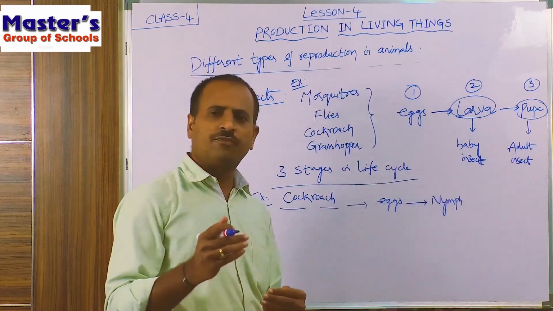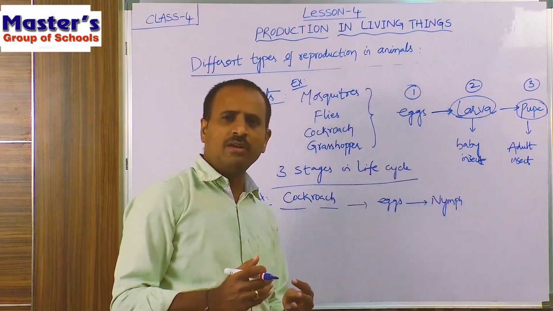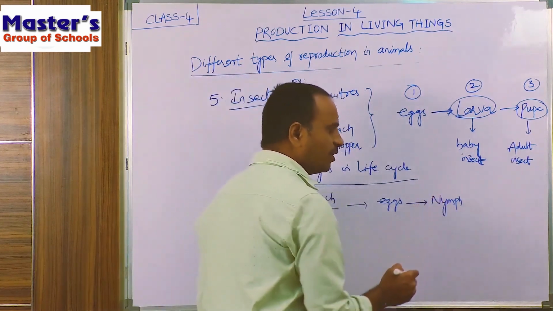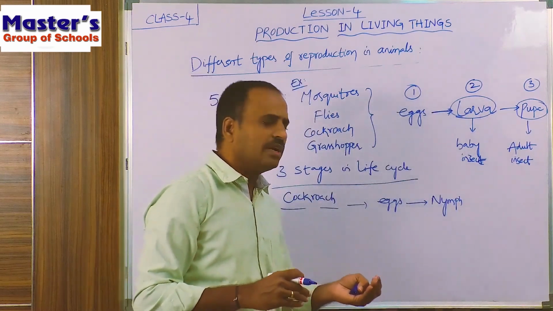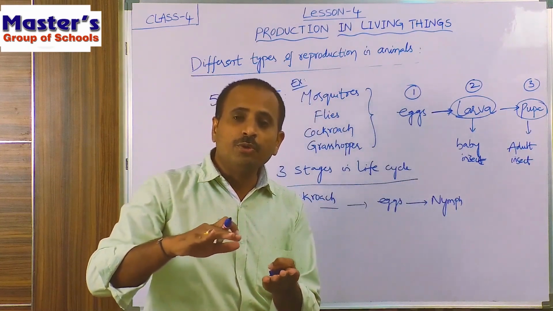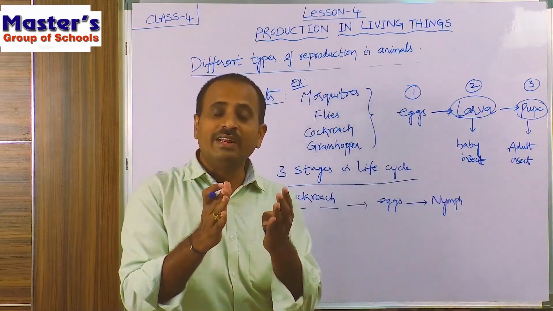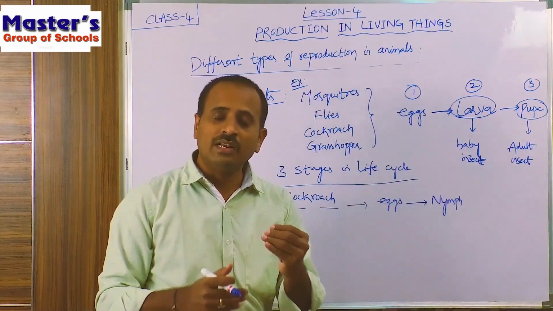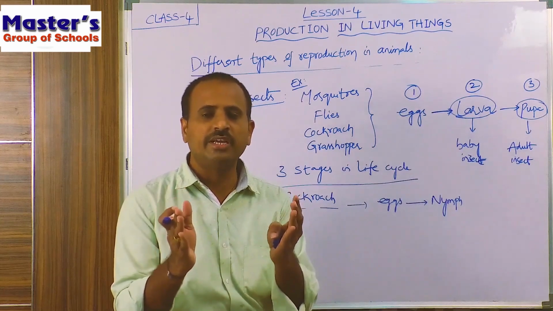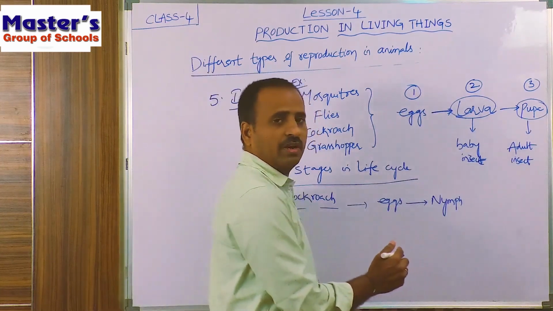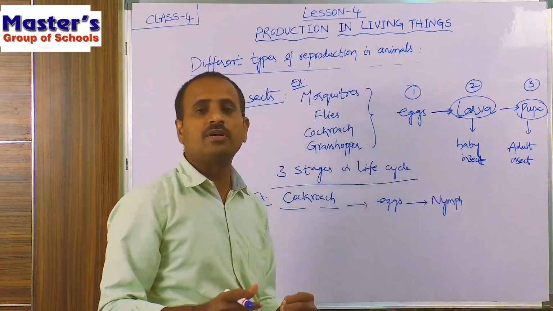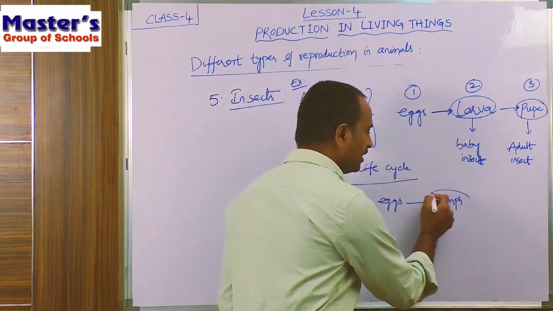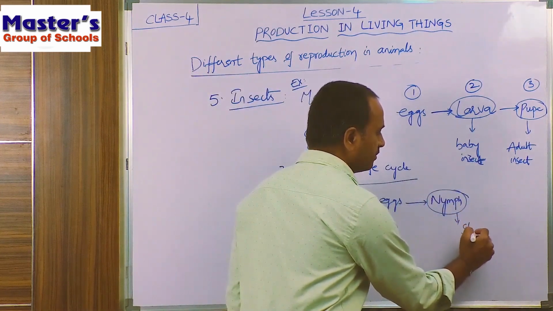And children, after a few days, the nymph will shed its skin. So what is shedding? Generally after a few days, the nymph will form a new layer of skin around its body and leave its old skin. So the process of leaving old skin is called shedding. The nymph leaves its old skin because it forms a new skin. So it is called shedding.